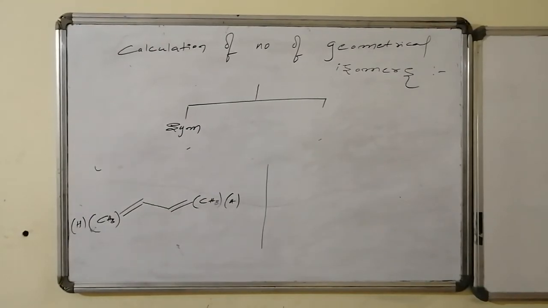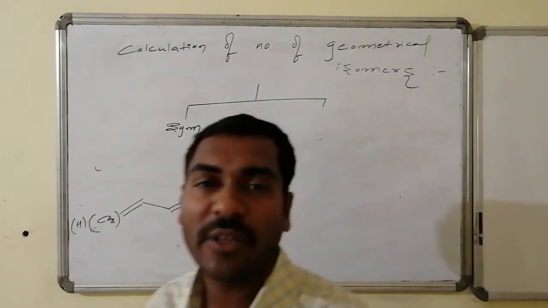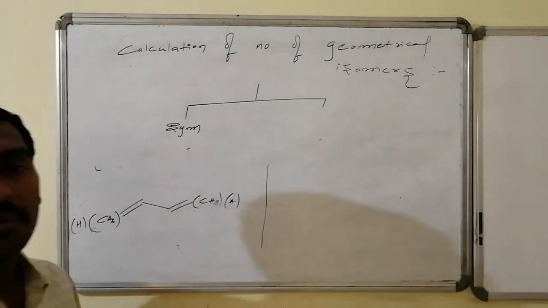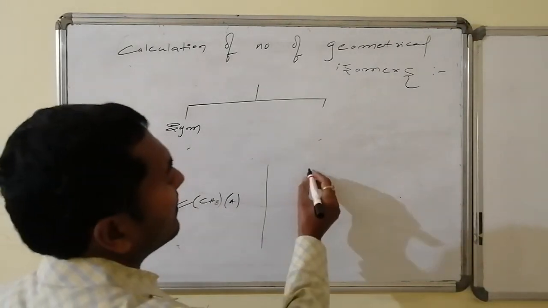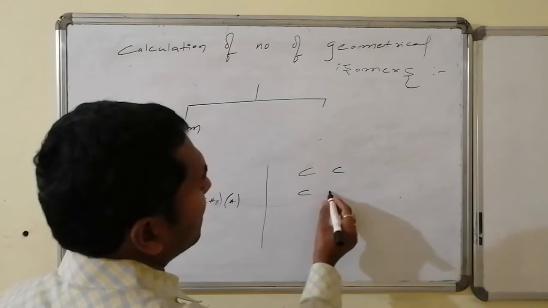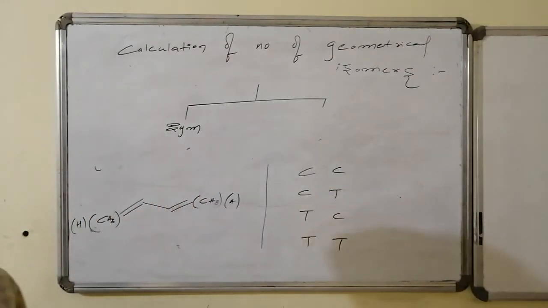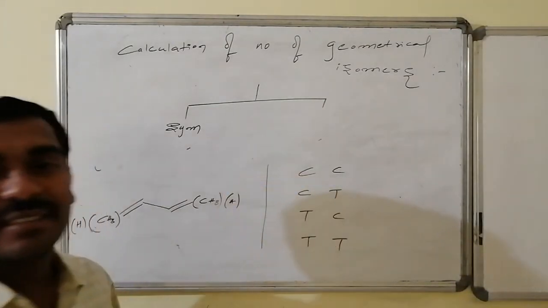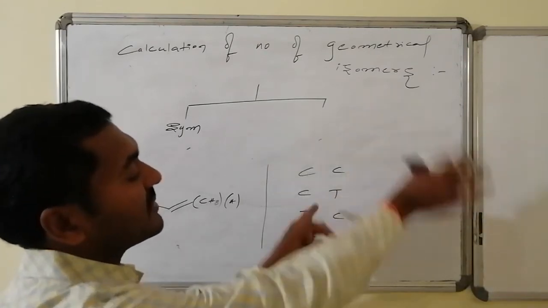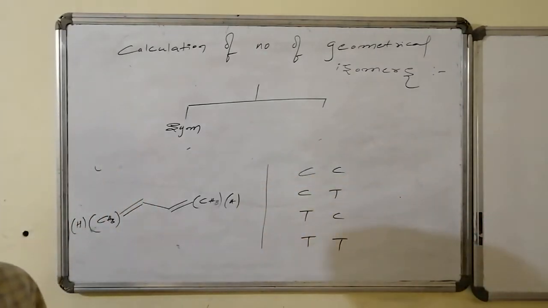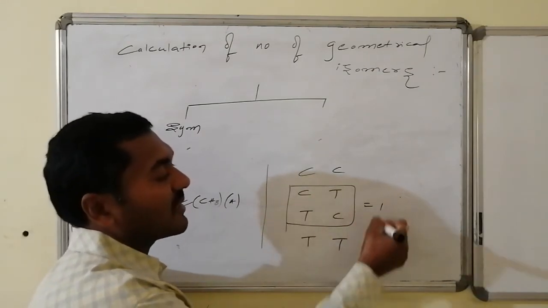In case of an even number of stereogenic centers containing system, the formula has a slight modification. Let us go for two double bonds, two stereogenic centers which are having symmetrical ends. I can write cis and cis, cis and trans, trans and cis, trans and trans. But here, as it is having symmetrical ends, if this end is cis and the other end is trans, and if I reverse it, the first end will be trans and the second will be cis. Because it is maintaining symmetrical ends, these two are considered to be one.